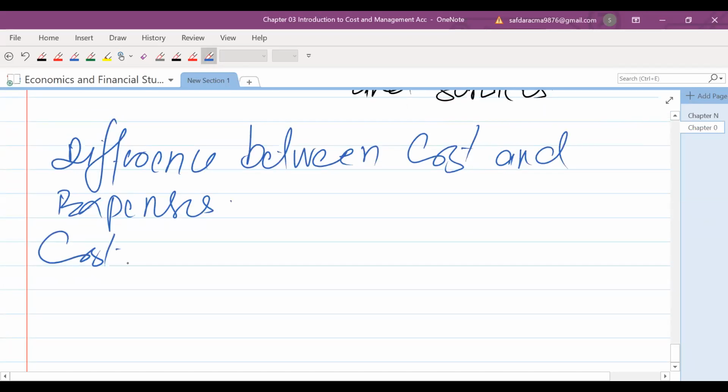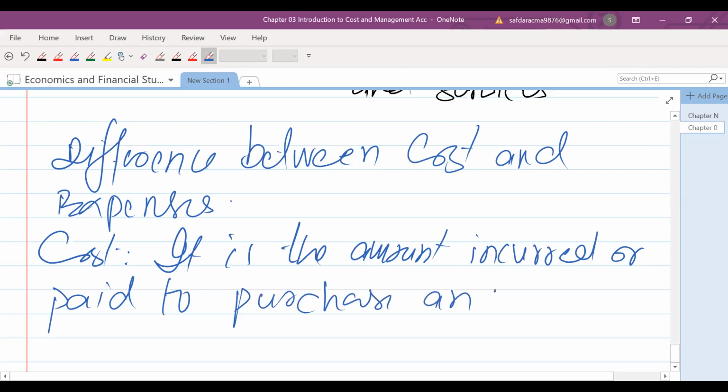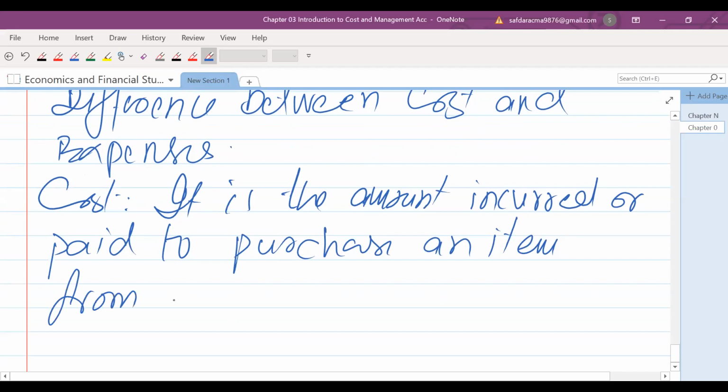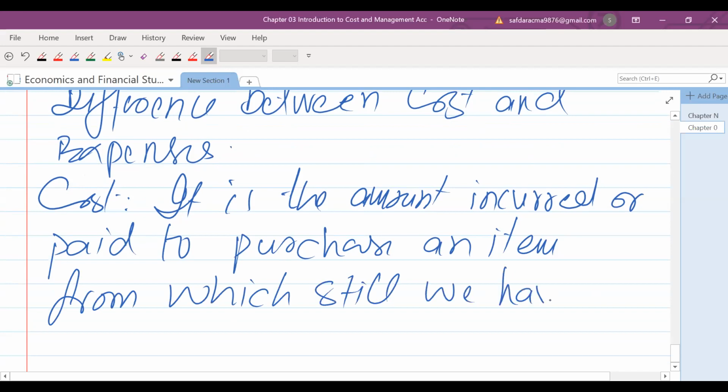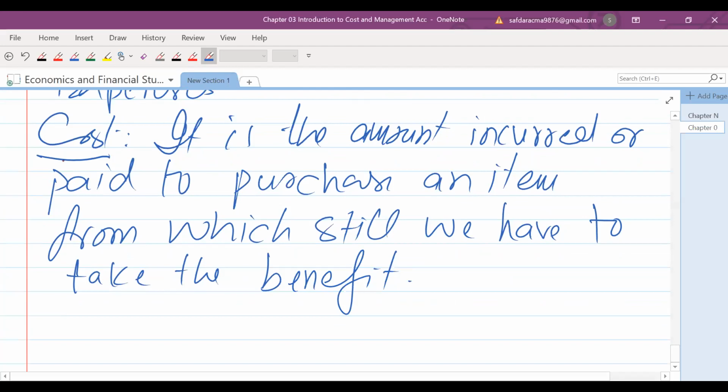Cost means the amount incurred or paid to purchase an item from which we still have to take the benefit. This is called our cost.